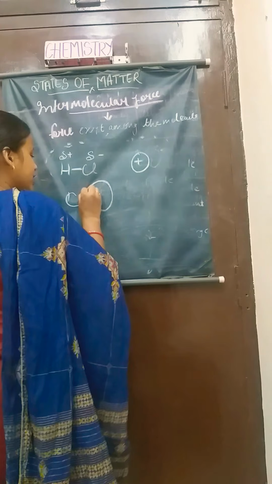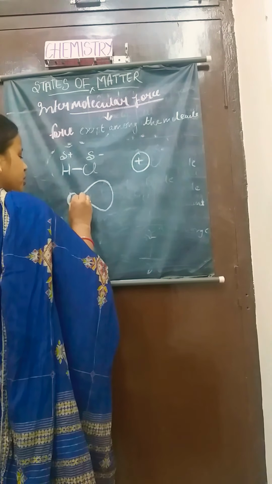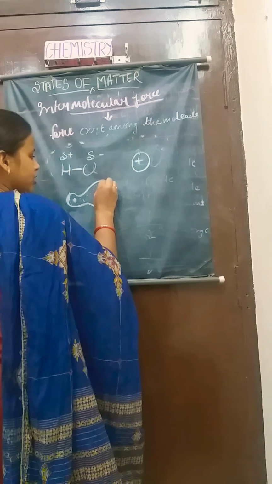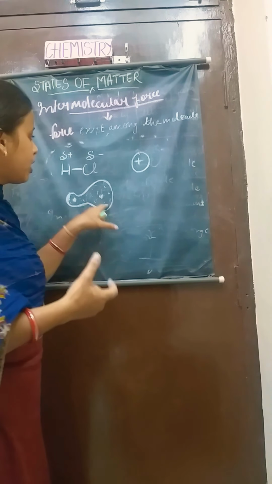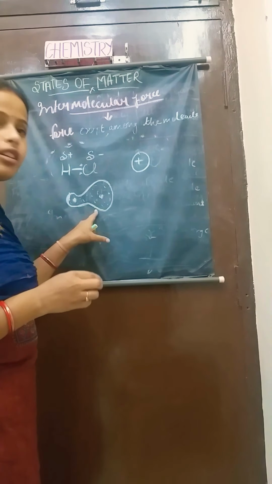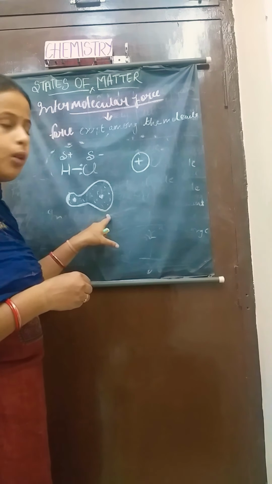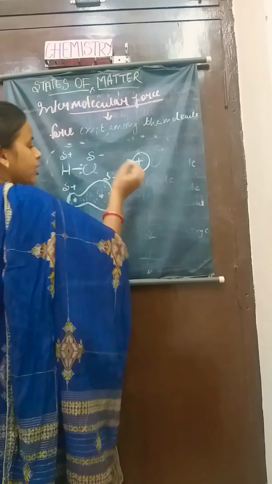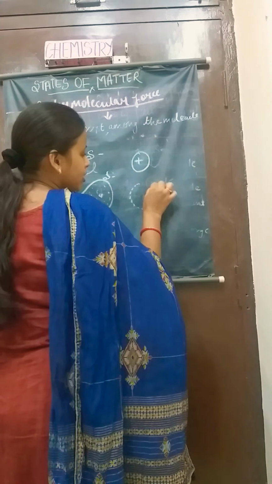In the next figure, here I am drawing the distribution of the electron cloud of HCl. You can see the figure will be like this, because chlorine always attracts the shared pair of electrons towards it, so the structure gets deformed.